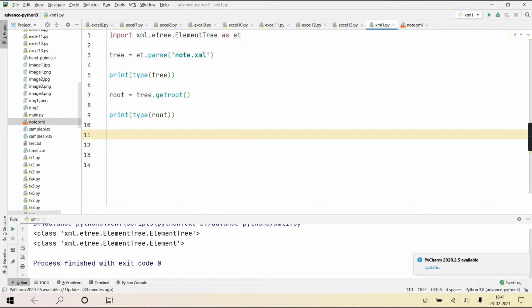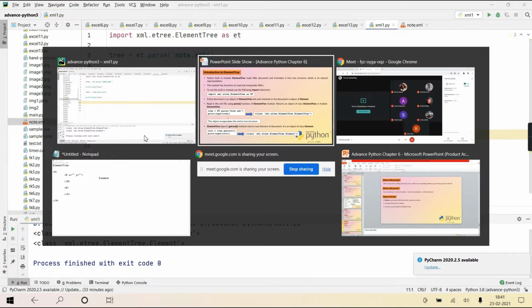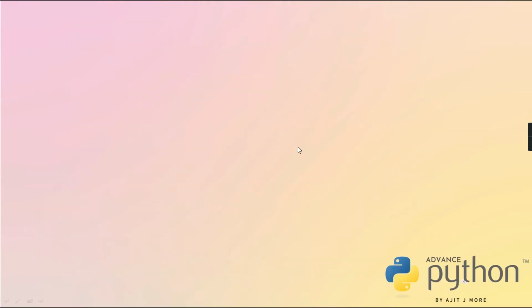Okay, now how to do that I'll tell you. The only difference is if you are reading your XML not from a file but from a string, like your XML document is in a string, and from the string you are reading the XML document, that time you don't get an object of ElementTree, you get the root element directly. You understanding?